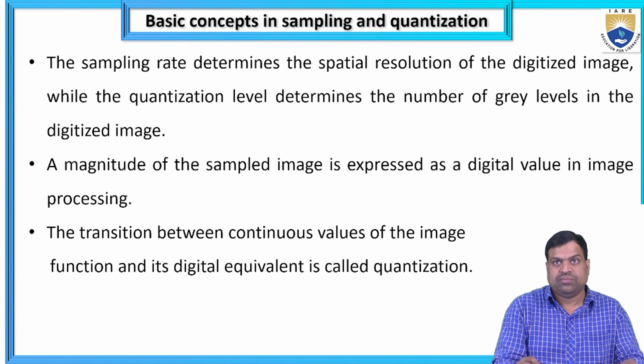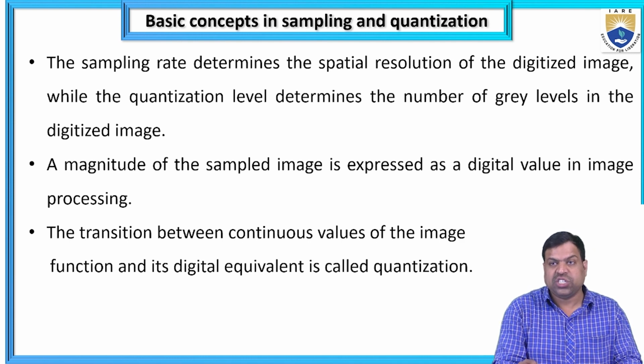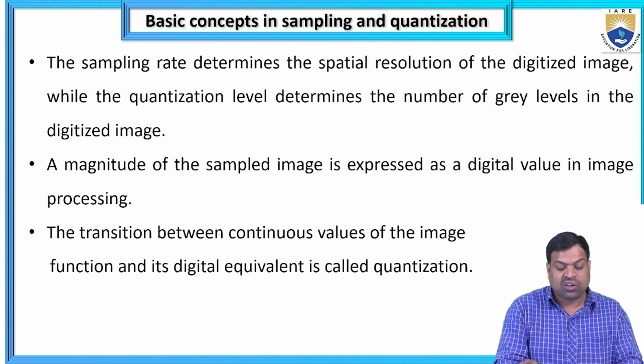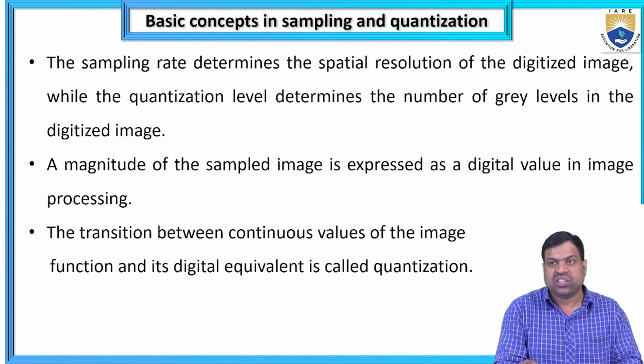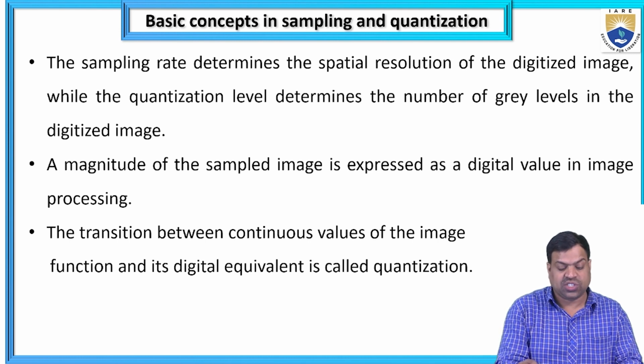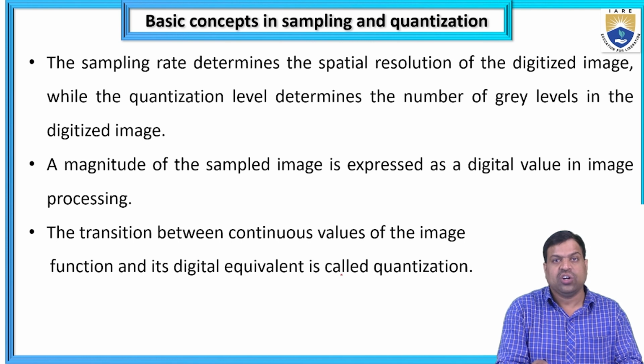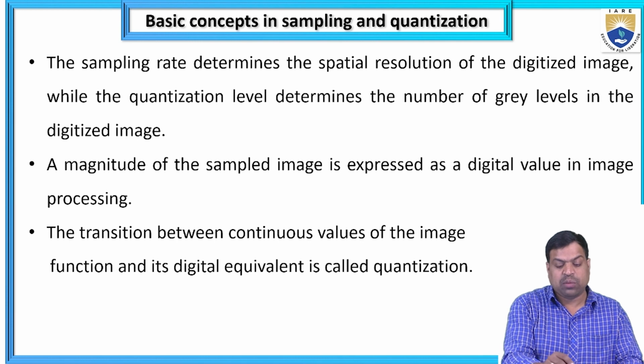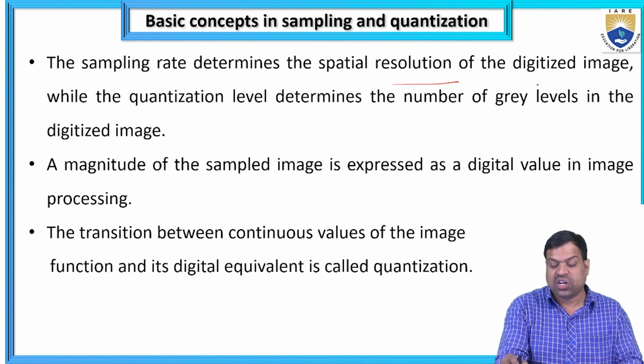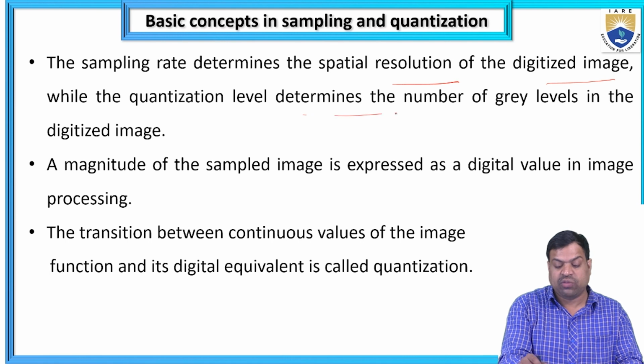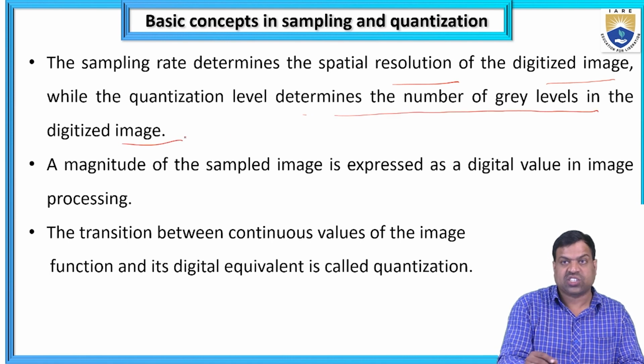The sampling rate determines the spatial resolution of the digitized image, while the quantization level determines the number of gray levels in the digitized image. The magnitude of the sampled image is expressed as a digital value in image processing. The transition between continuous values of the image function and its digital equivalent is called quantization. So, what are sampling and quantization? The sampling rate determines the spatial resolution, while the quantization levels determine the number of gray levels.